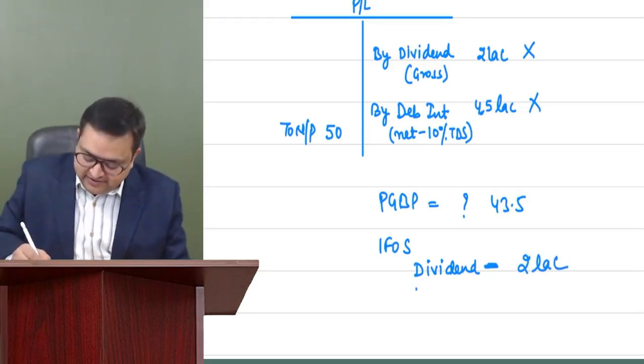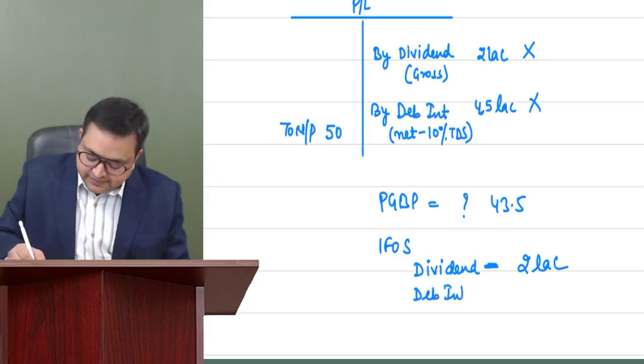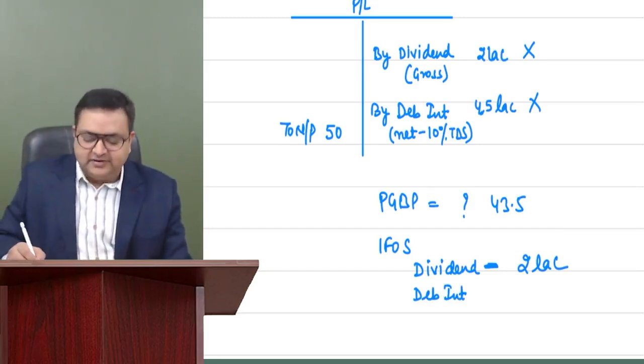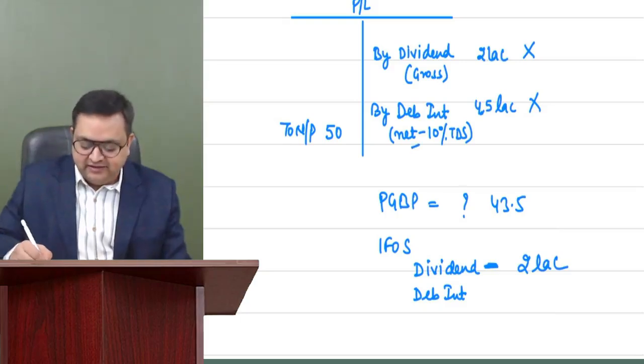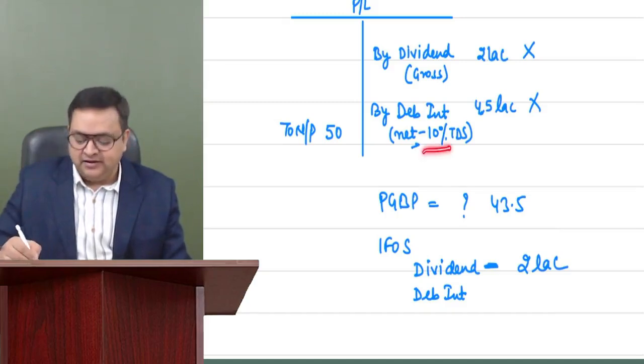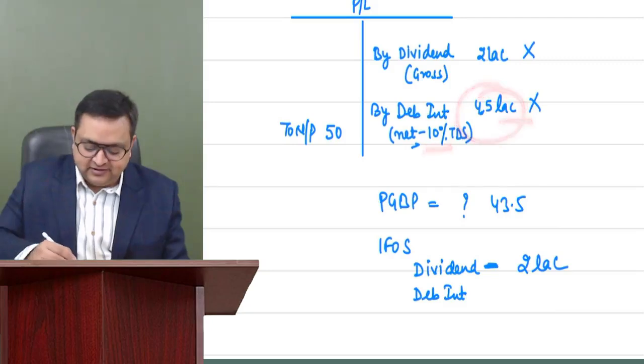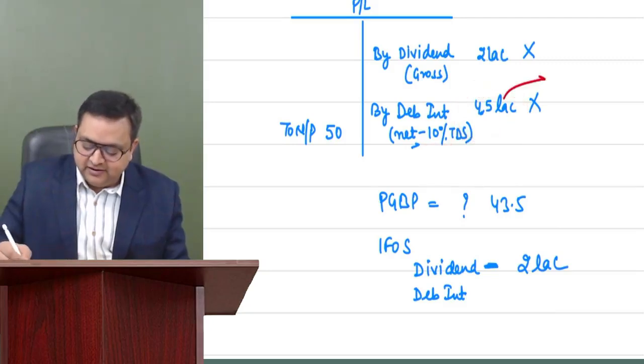And how much is my debenture interest? Very good. So we know that debenture interest is shown at net level, so we will take it at gross. And how much is the TDS? 10% over there. So it means that this amount is equal to 90%. Agree now? So just make it 100%.